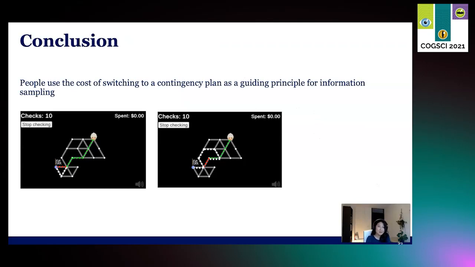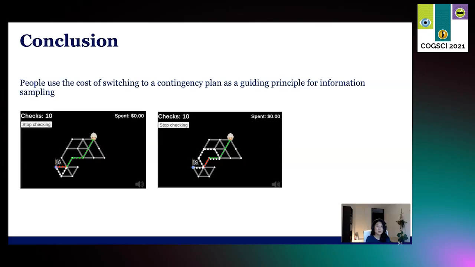So in conclusion, we found that people use the cost of switching to a contingency plan as a guiding principle for information sampling. This is consistent with the intuition that information sampling is often instrumental to planning, and that planning requires thinking ahead about future states. This finding also challenges past studies which establish that people rarely consider a longer time horizon for sequential information sampling and instead sample myopically. One possible explanation for such a discrepancy is that our puzzles were actually designed to include varying costs of switching to contingency plans, such that some bridges would cause a much longer detour when they were closed compared to other bridges.